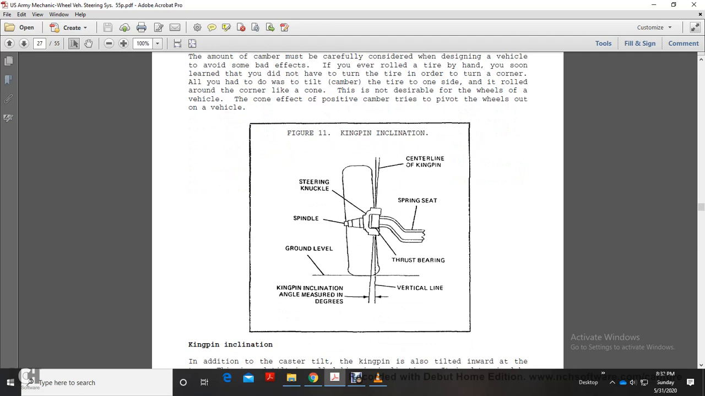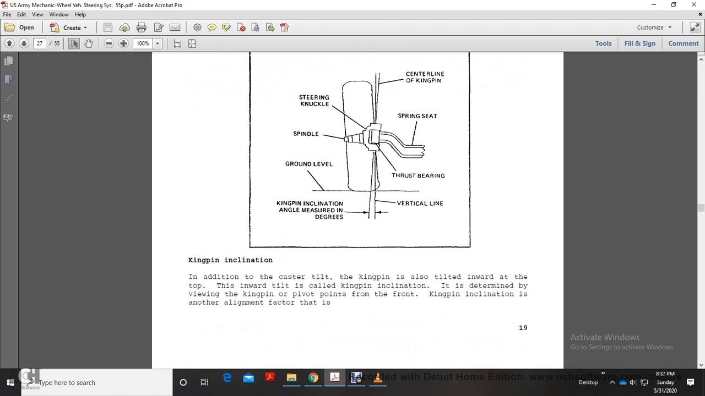Alright, figure 11 shows the kingpin inclination, steering knuckle, spindle, ground level, the kingpin inclination angle in degrees, vertical line, thrust bearing, spring seat, center line with the kingpin. Your kingpin, in addition to the caster tilt, is also tilted inward. The top of the inward tilt is called the kingpin inclination.